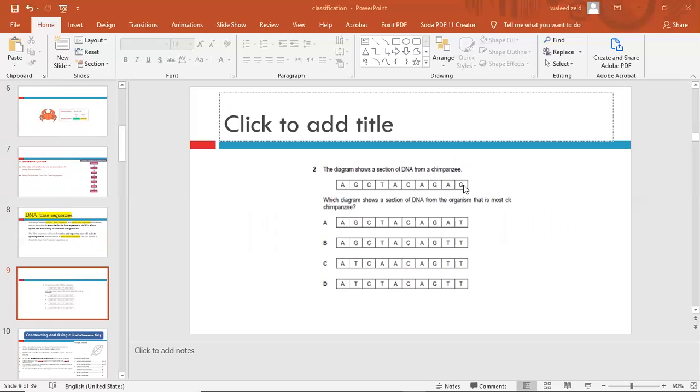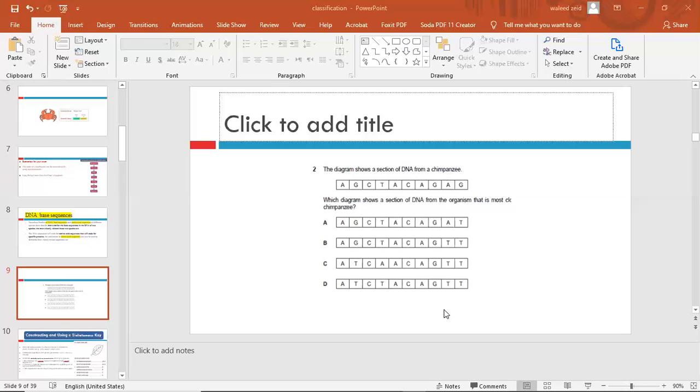This is the base sequence in this piece of DNA. The question is asking for this section of DNA from an organism that's most closely related to a chimpanzee. So which sequence is related to the same? This sequence of nitrogenous bases is coming from the DNA of a chimpanzee.